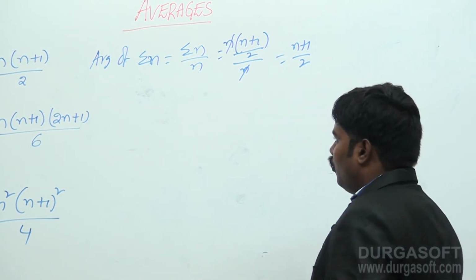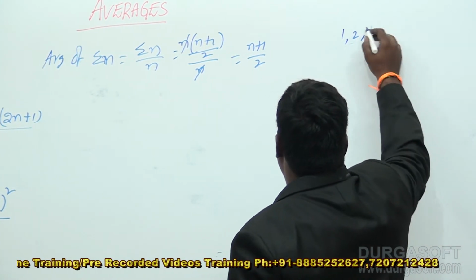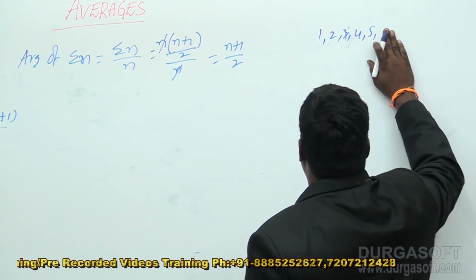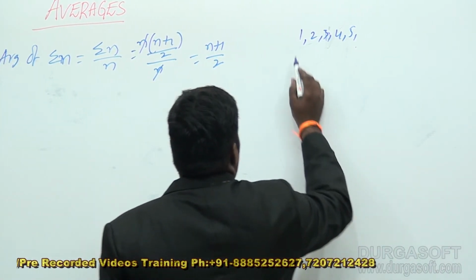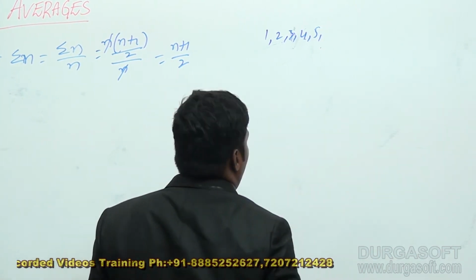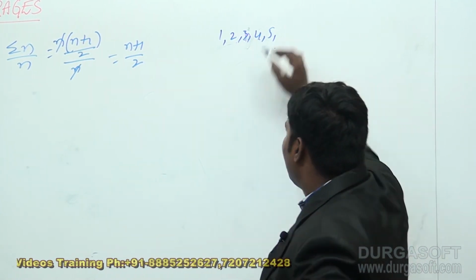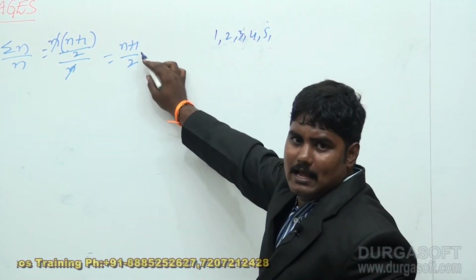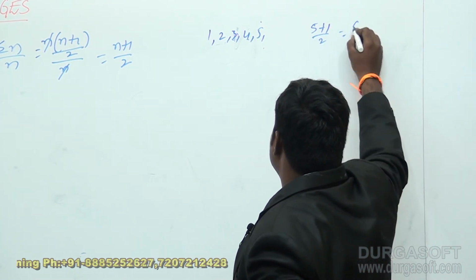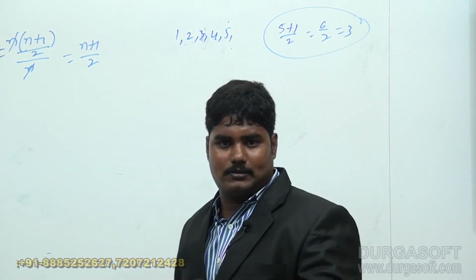When I ask you the average of 1, 2, 3, 4, 5 and so on, then 1 plus 2, 3, 3 plus 3, 6, 6 plus 4, 10, 10 plus 5, 15, 15 by 5, you get 3. Here n is 5, 5 plus 1, 6, 6 by 2, directly 5 plus 1 by 2 is 6 by 2. The average is 3, without adding these numbers.